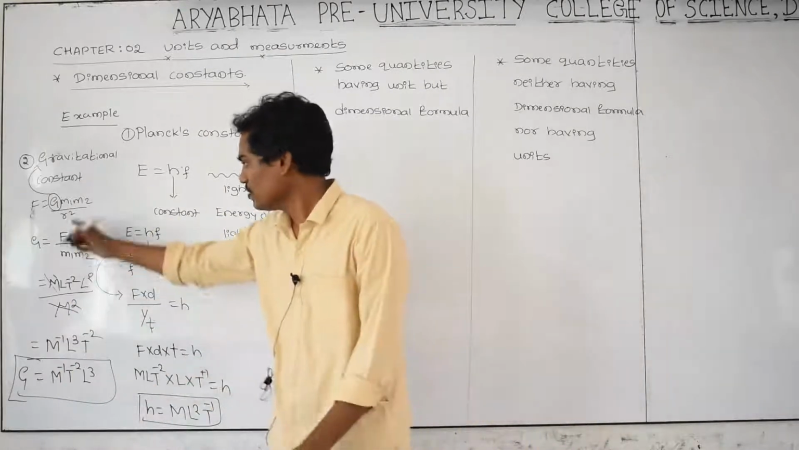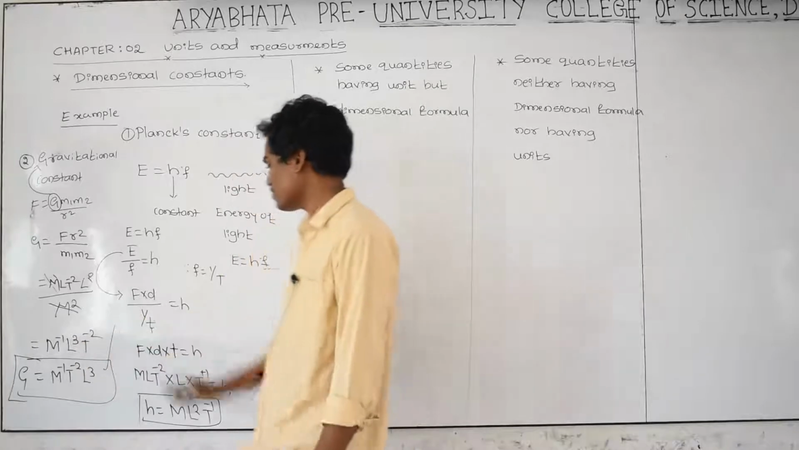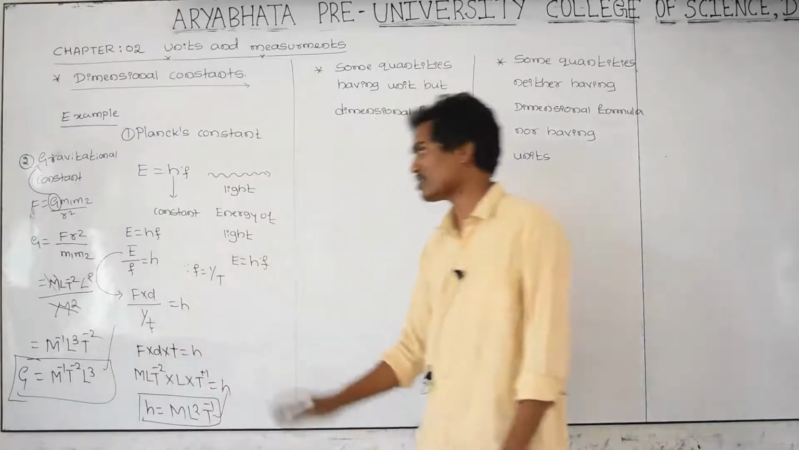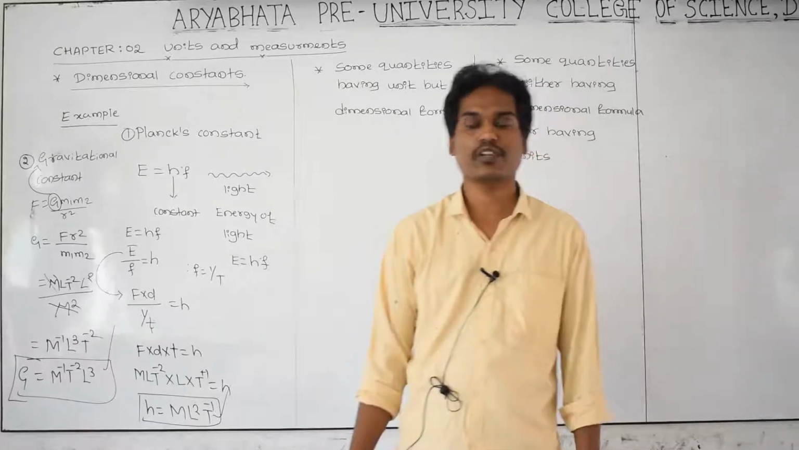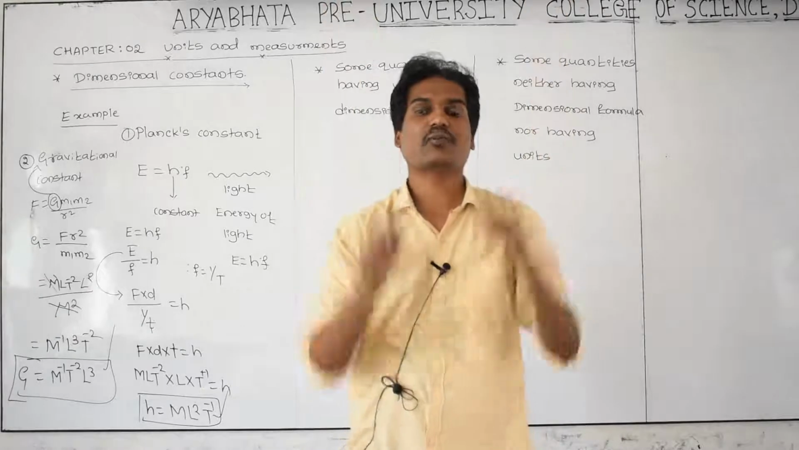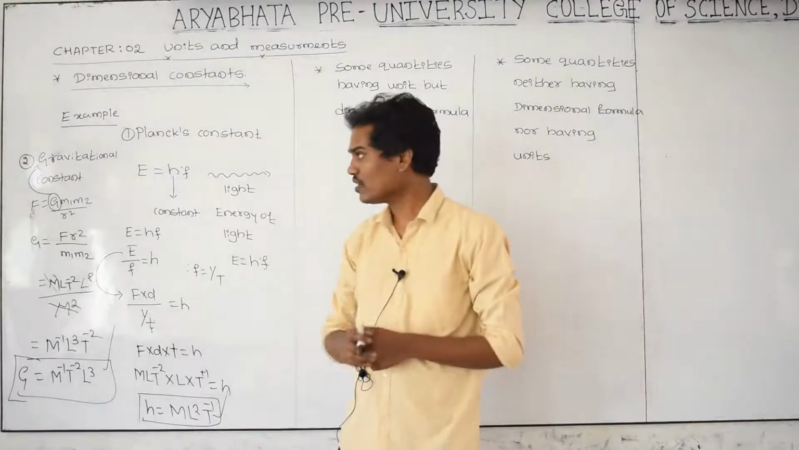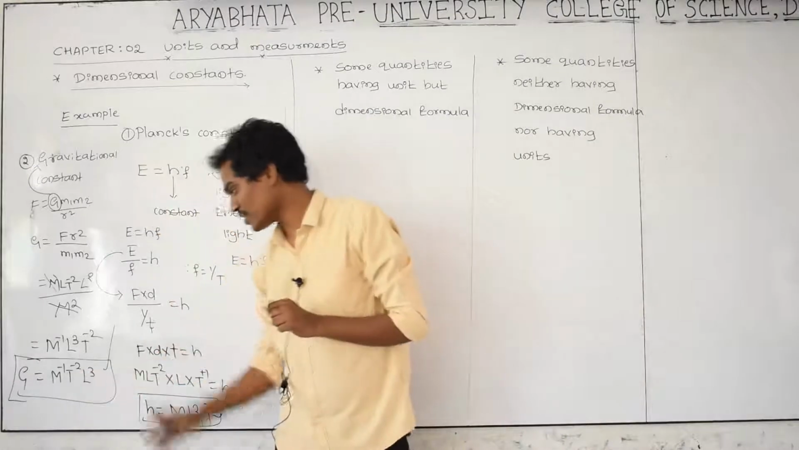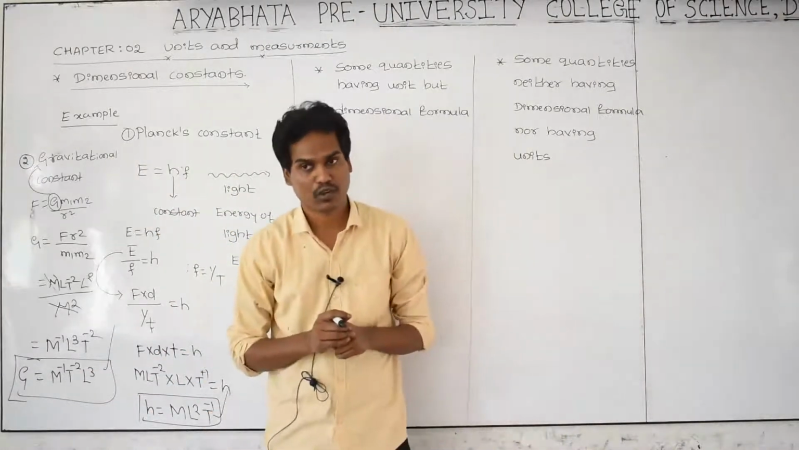The gravitational constant G has this dimensional formula, and this is the Planck's constant dimensional formula, very important. Like this, every physical quantity that is a constant has a dimensional formula. For the gravitational constant this is the dimensional formula, and for Planck's constant this is the dimensional formula.